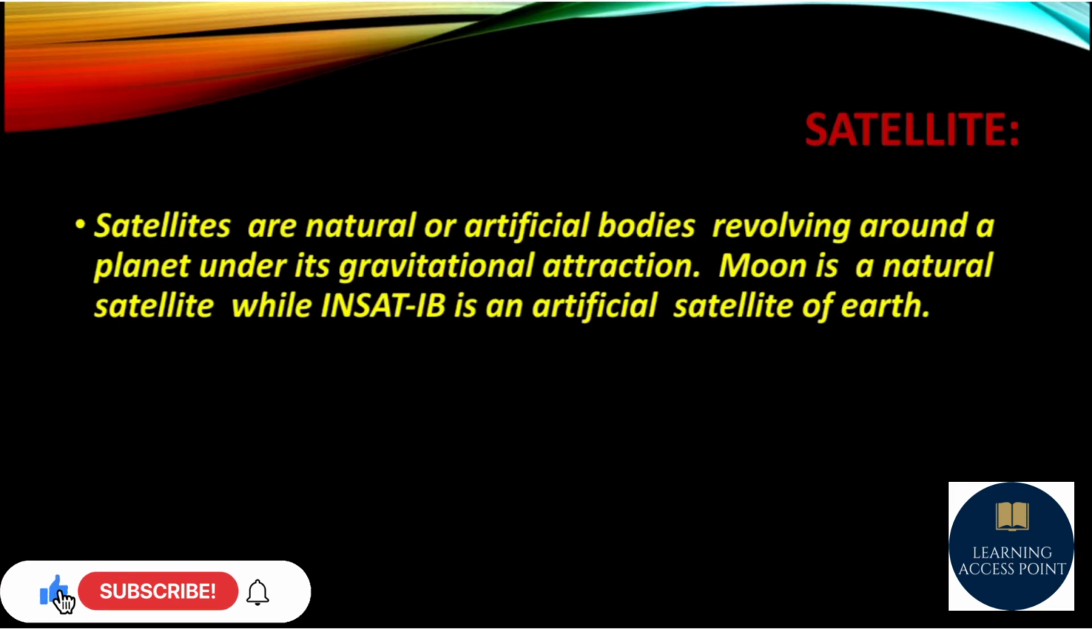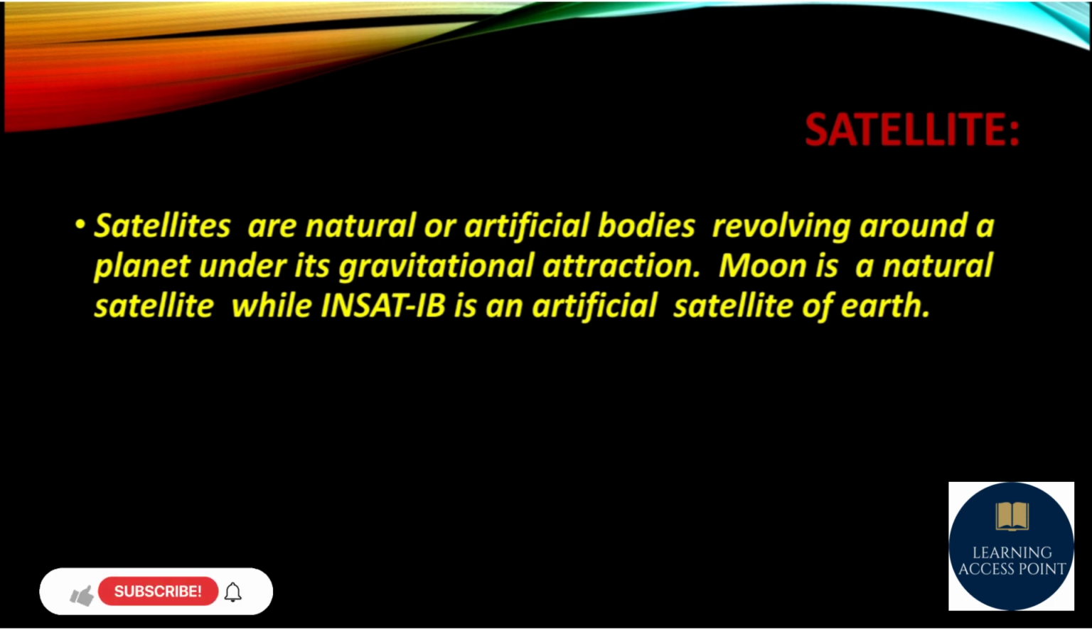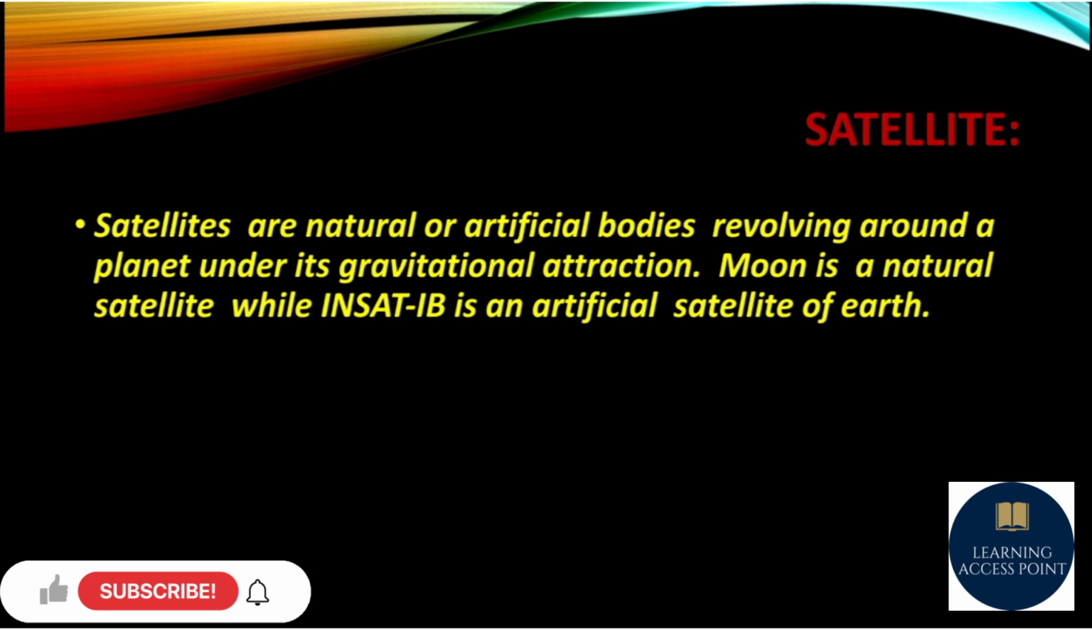Now let's move to the topic of satellites. What are satellites? Satellites are natural or artificial bodies revolving around a planet under its gravitational attraction. Moon is a natural satellite, while INSAT-1B is an artificial satellite of Earth. There are many artificial satellites in space. Earth has only one natural satellite, that is the Moon.